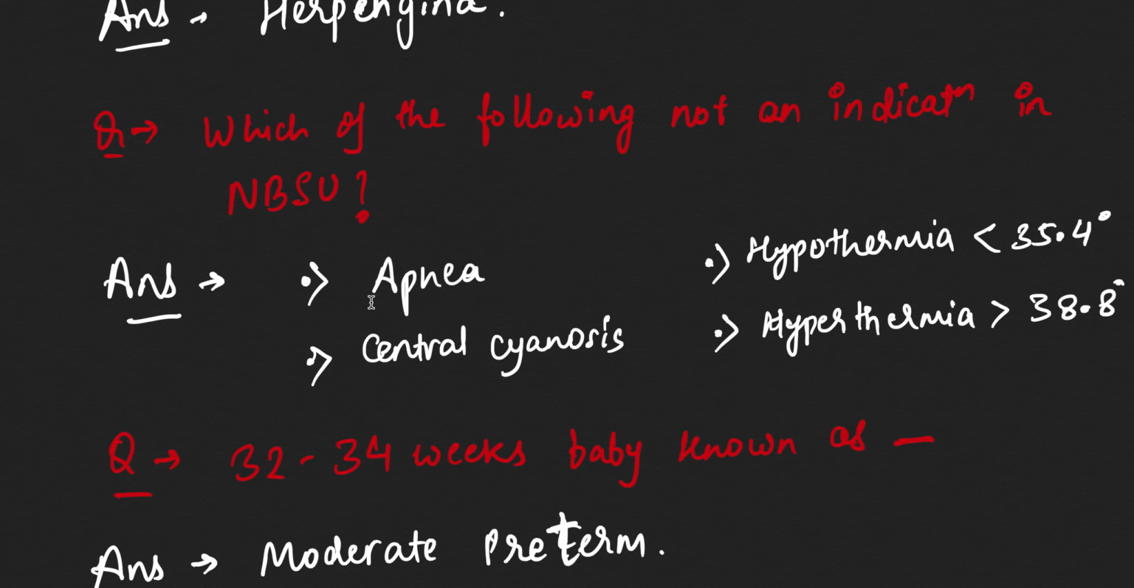So now the next question was which of the following is not an indication in NBSU? So apnea, hypothermia, hyperthermia greater than 38.8, and central cyanosis. So hyperthermia greater than 37.5 is the correct thing. 38.8 is not the correct answer.